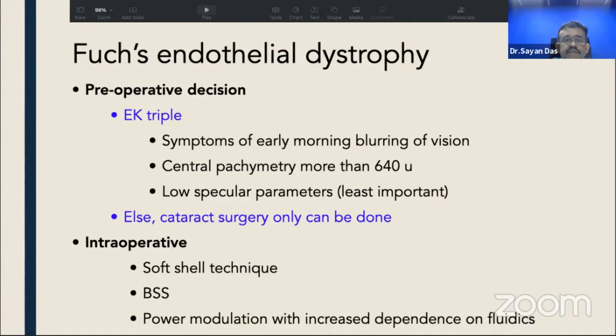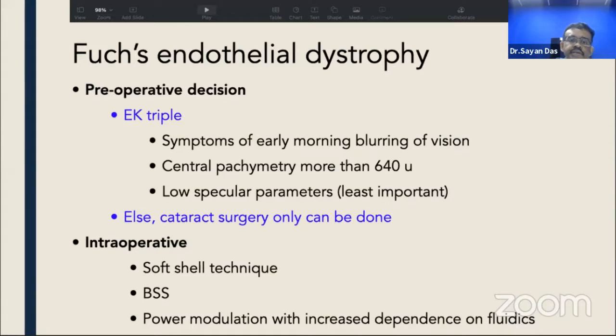So when should we think about an EK triple procedure? If the patient complains of symptoms of early morning blurring of vision for around 2 to 3 hours after getting up in the morning, if the central corneal pachymetry is more than 640 microns, or if the specular parameters are of poor quality. However, we must remember that these low specular parameters are the least important among the 3 criteria.